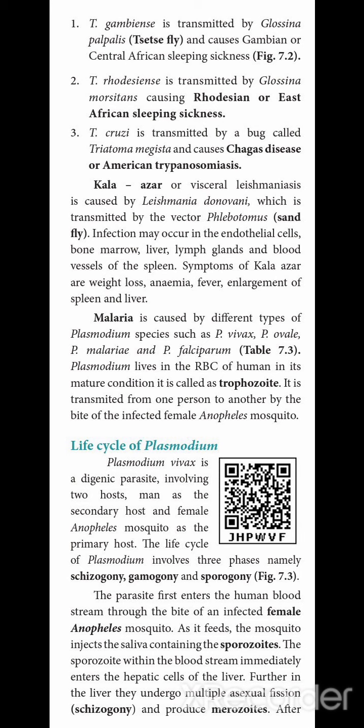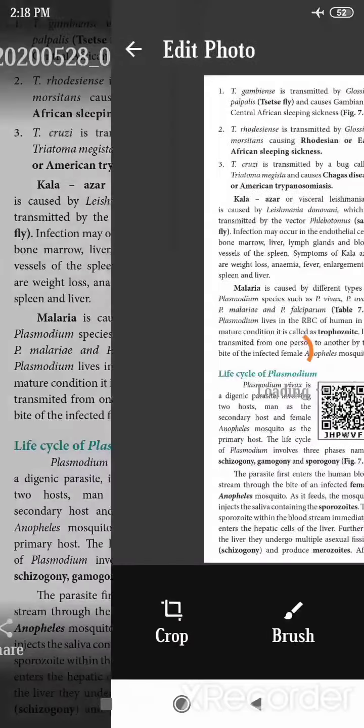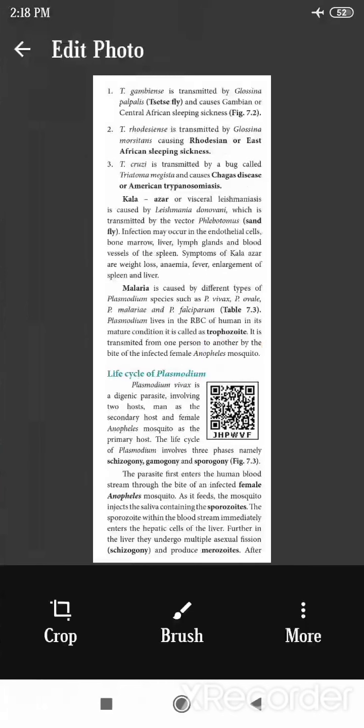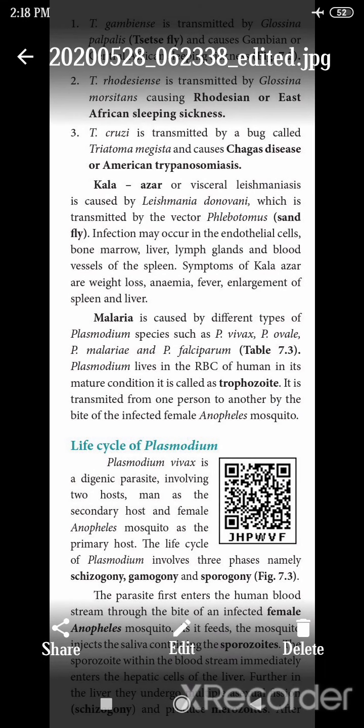The first one is Plasmodium vivax. The second one is Plasmodium ovale. The third one is Plasmodium falciparum. The last one is Plasmodium malariae. The Plasmodium mainly infects the RBCs and human liver cells. The mature stage is called the trophozoite.